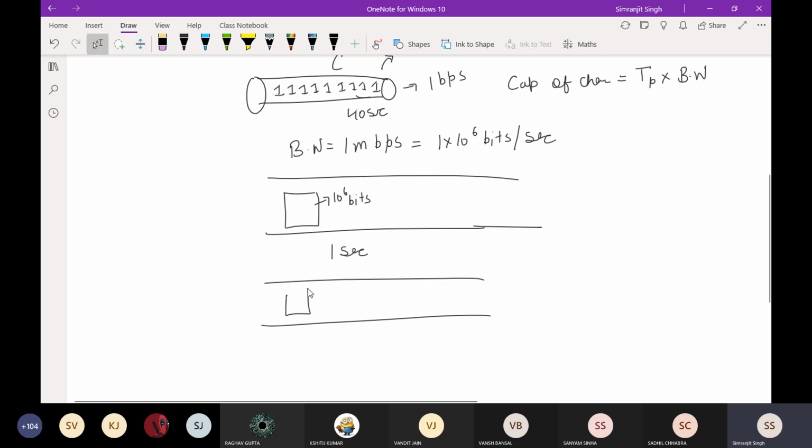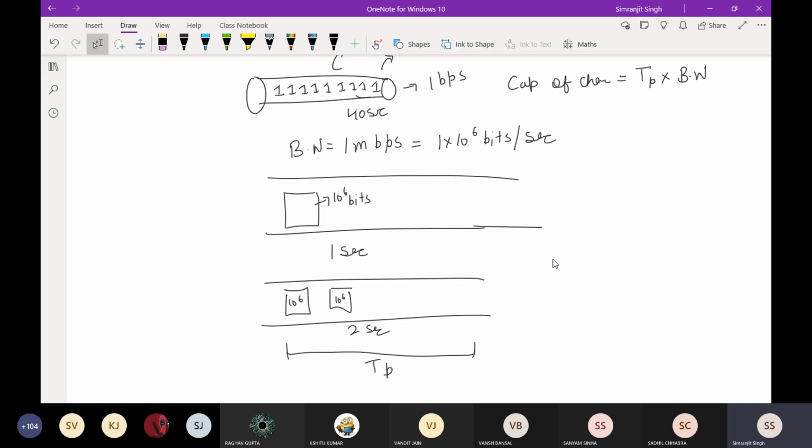After 2 seconds, you may understand this, there will be another 10 raised to power 6 bits. Now the time, this is your propagation time: the time that the starting bit takes to reach the end. I'm counting the propagation time of that one.